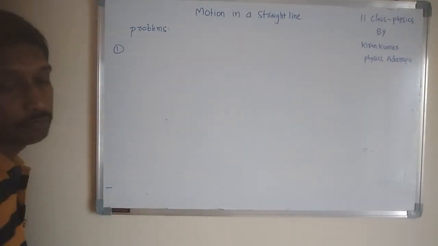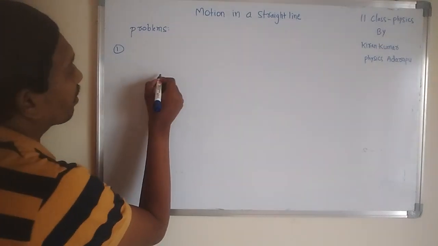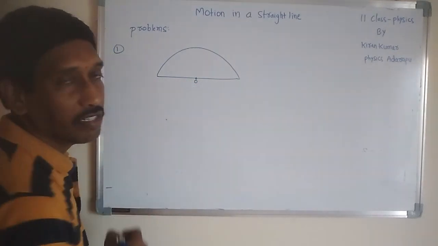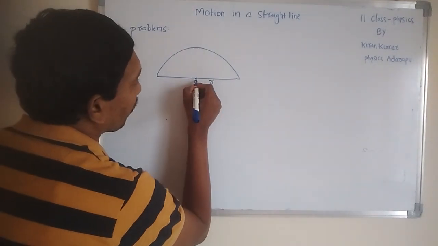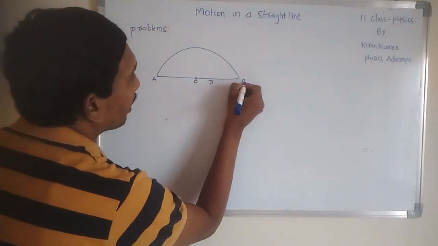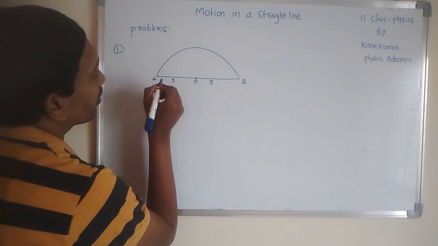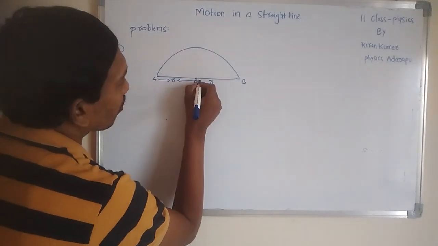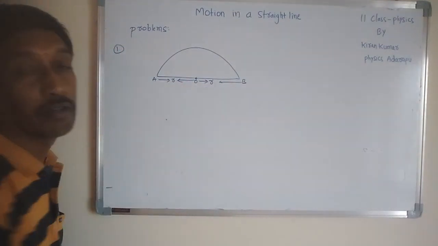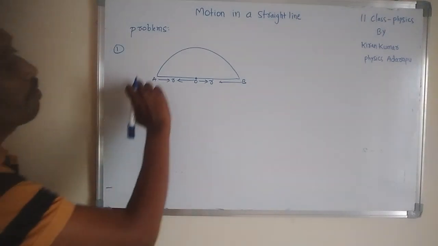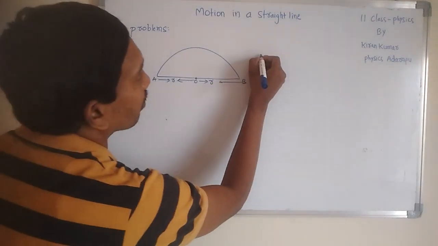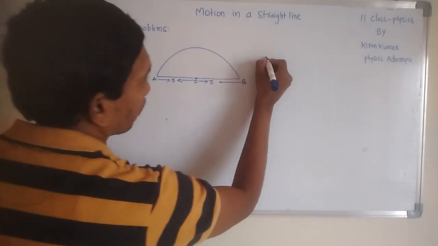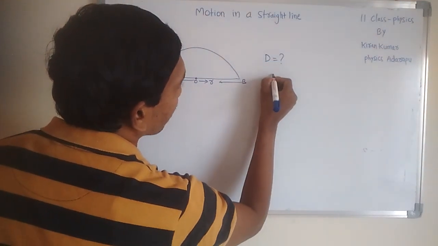The first problem. Given one diagram, a semicircle. In this semicircle, this is the center of the circle, so here R is the radius. This is A, B. From O to A, the distance is radius R. From O to B also radius R. This is the given diagram, and this is one traveling path. The question asked is: what is the distance and what is the displacement?